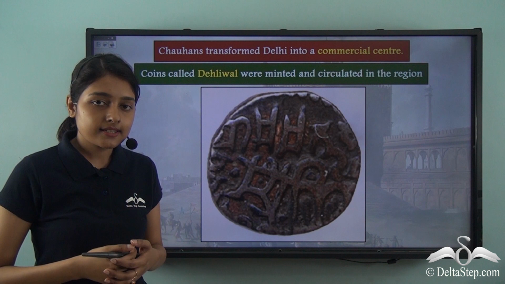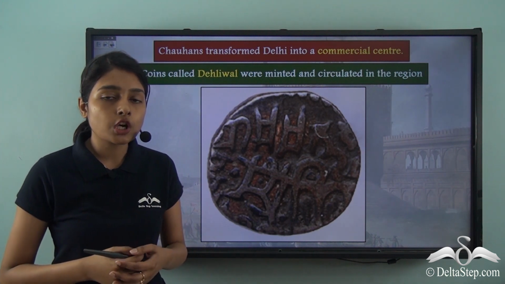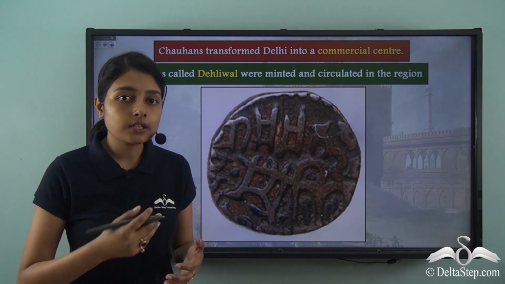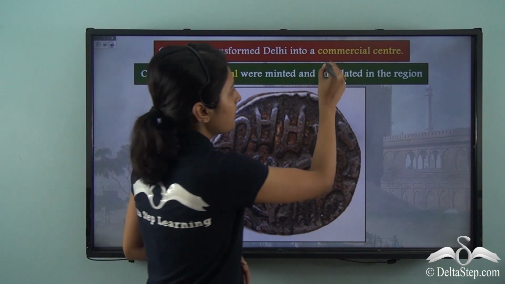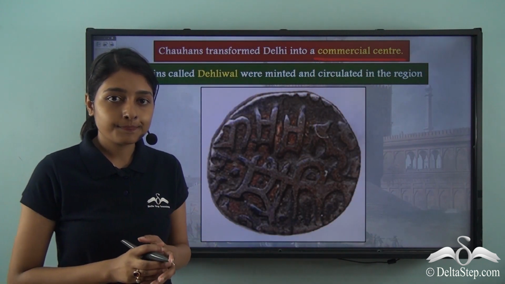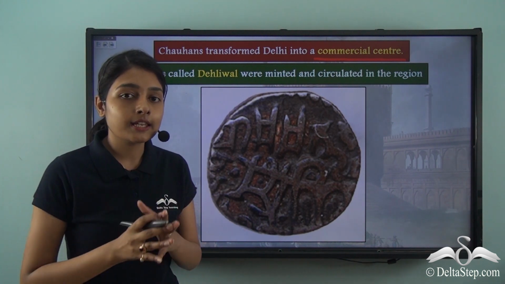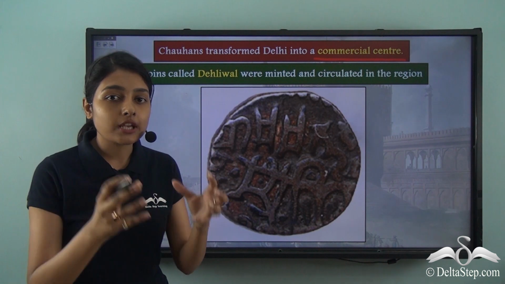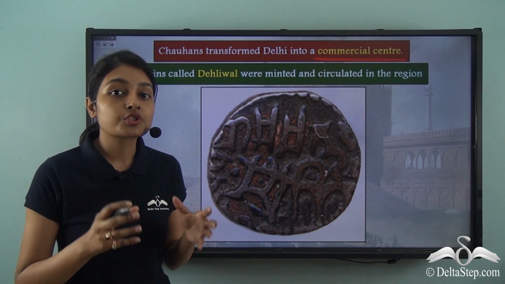We just discussed that Prithviraj Chauhan was a very well-known king of the Chauhans. And it is under his rule that Delhi was transformed into a major commercial center. What does that mean? That means that slowly, with gaining importance, major traders from all across the country came to Delhi to trade.